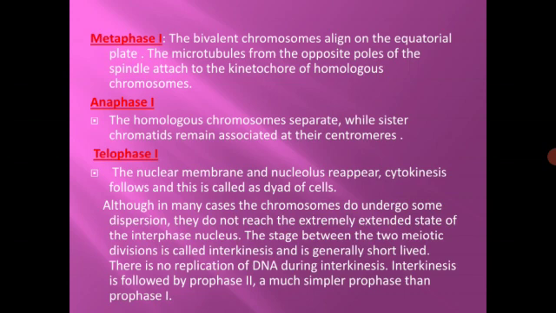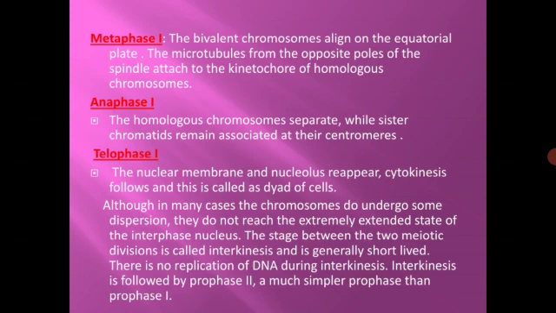Now the last phase is telophase 1. The nuclear membrane and nucleolus reappear, cytokinesis follows, and this is called a dyad of cells. Although in many cases the chromosomes do undergo some dispersion, they do not reach the extremely extended state of the interphase nucleus.